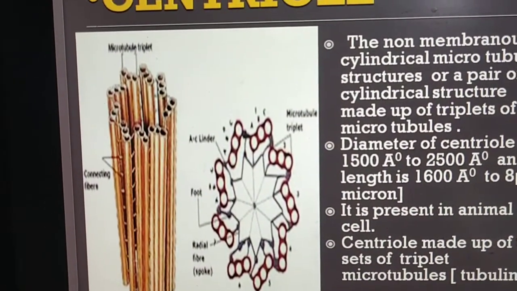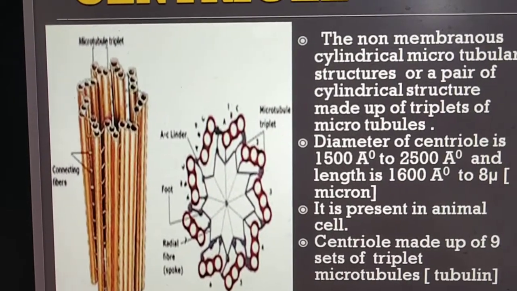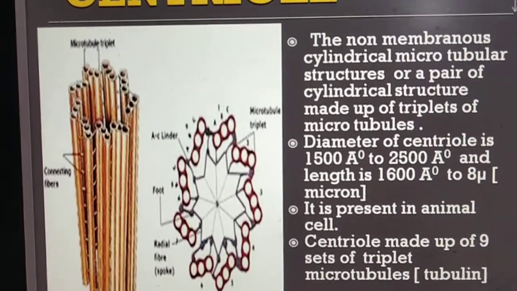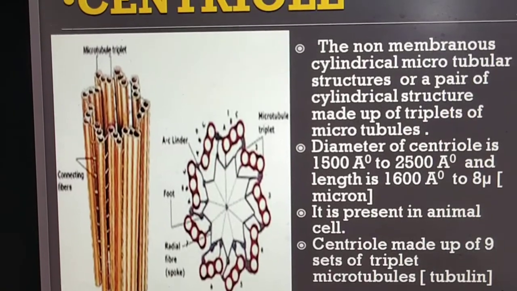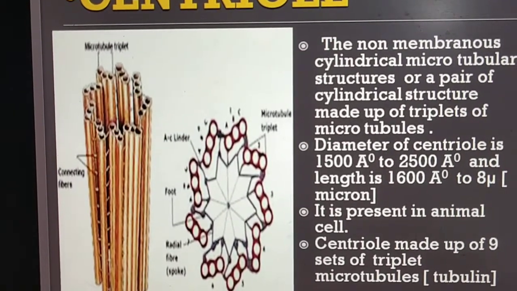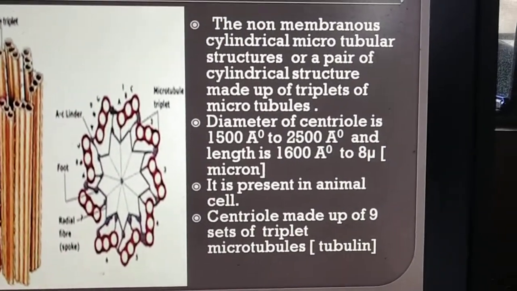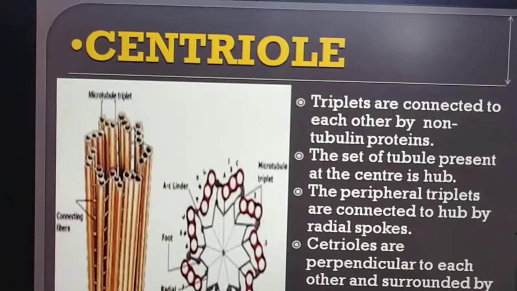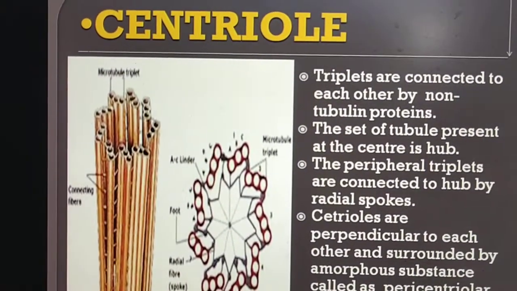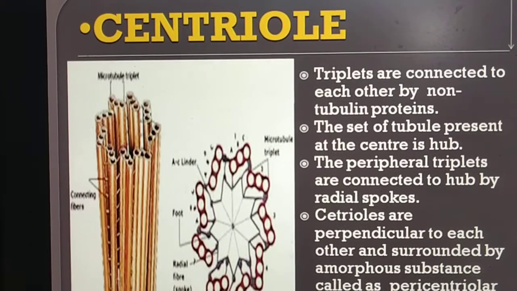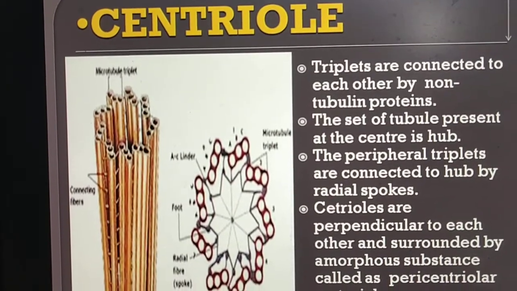Now, it is present only in the animal cell. Centriole is made up of 9 sets of the triplets of microtubules. These microtubules are made up of tubulin protein. Triplets are connected to each other by non-tubulin proteins.